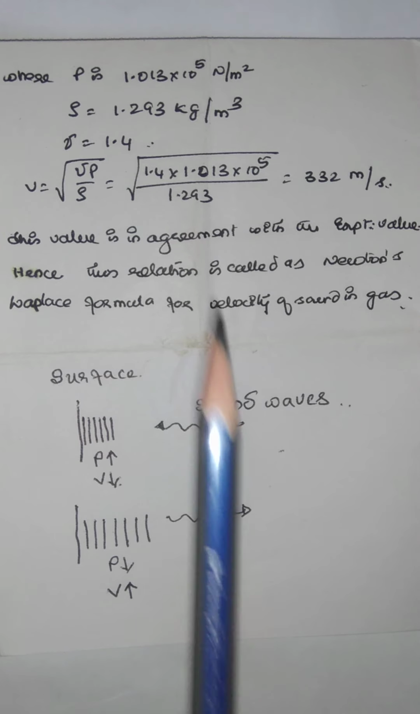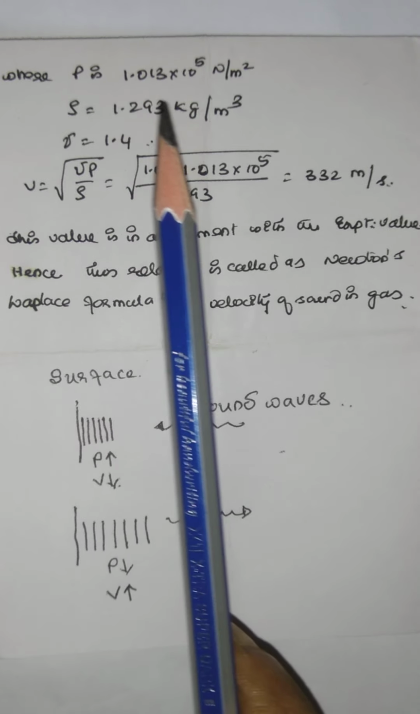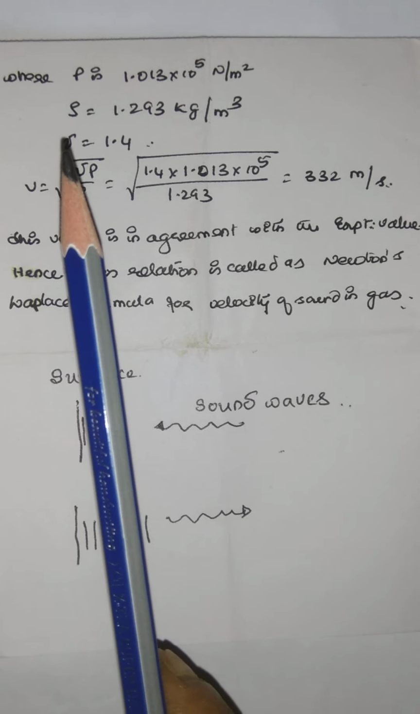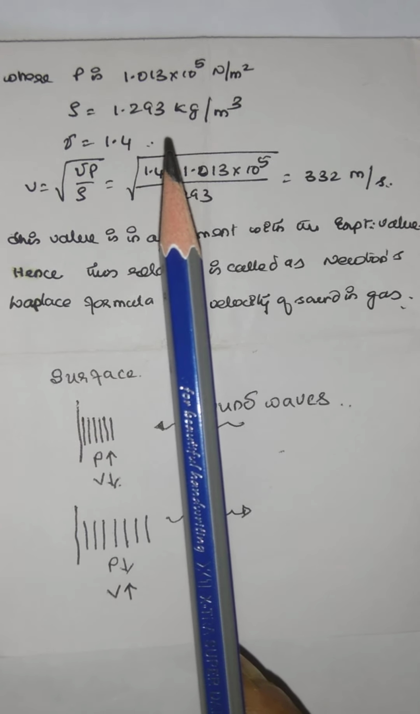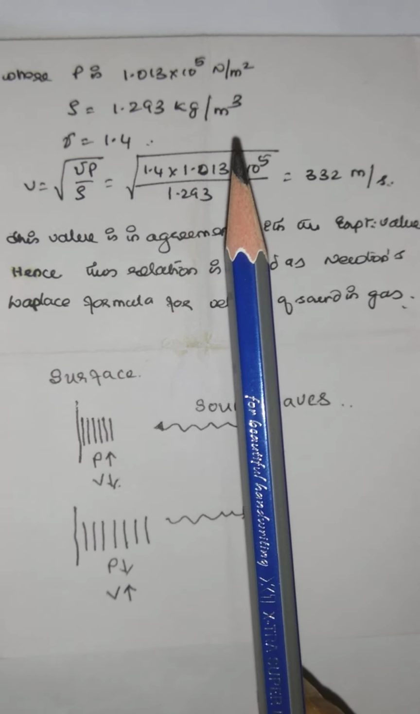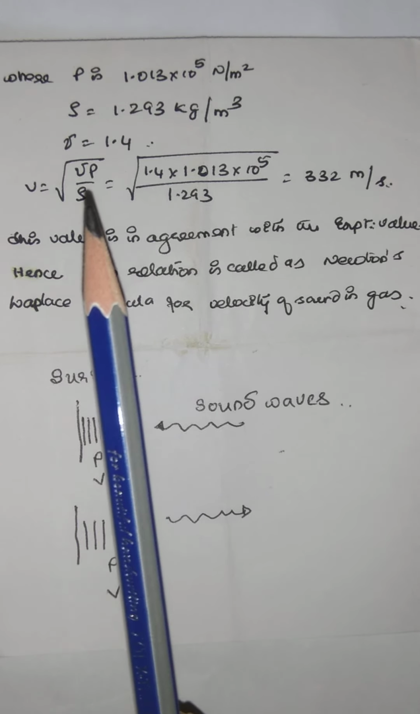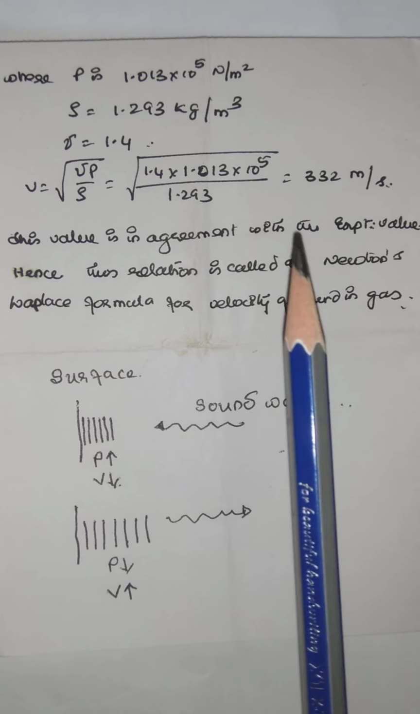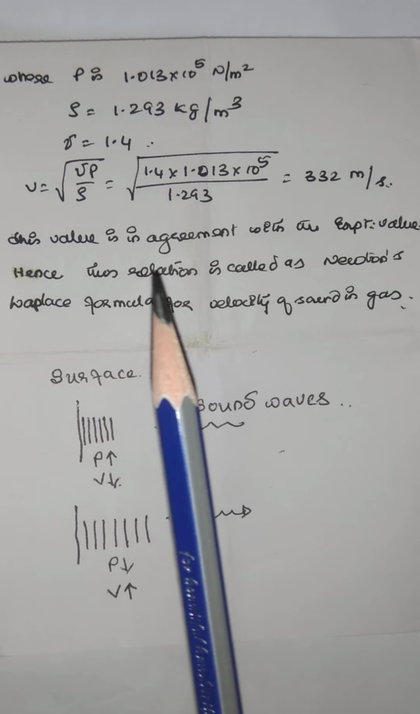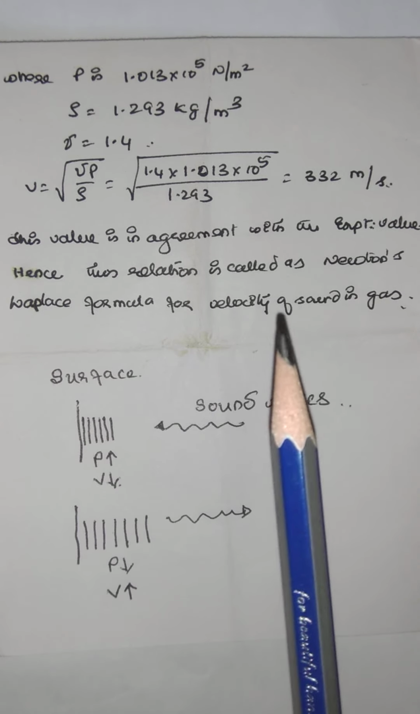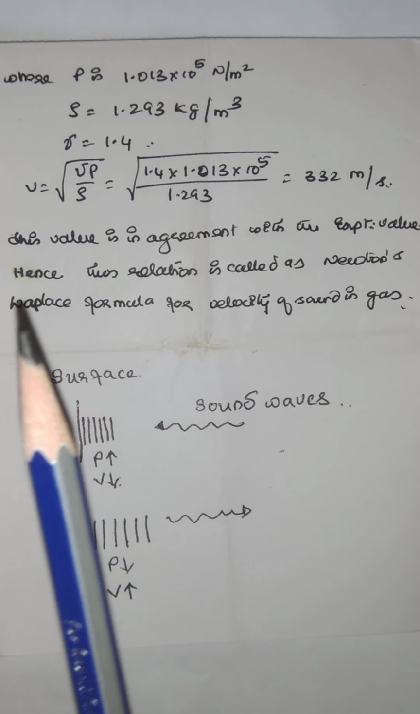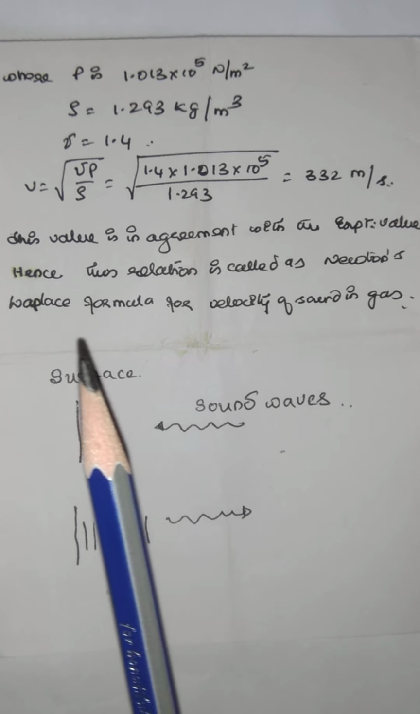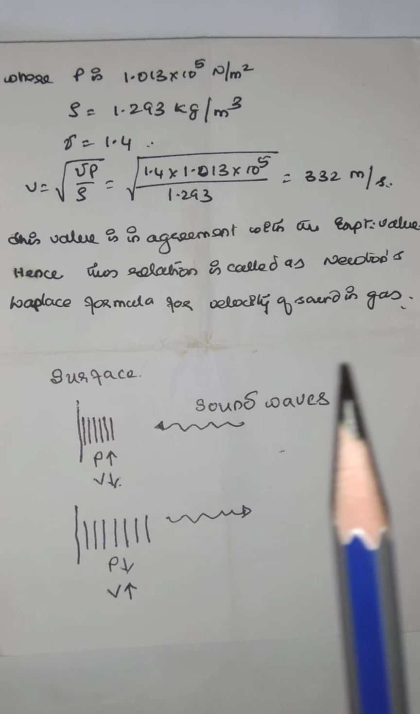Now let us substitute the values: pressure as 1.013 into 10 raised to 5 newton per meter square, the density of air as 1.293 kg per meter cube, and gamma as 1.4. On substitution, we get 332 meter per second, and this value is in agreement with the experimental value. Hence this relation is called Newton's-Laplace formula for velocity of sound in air.